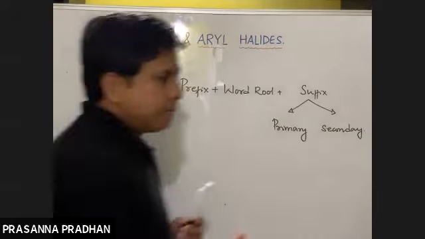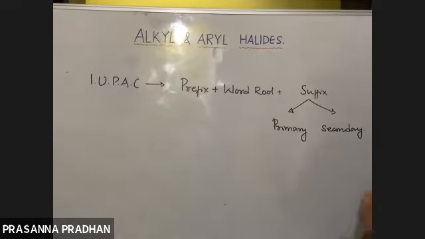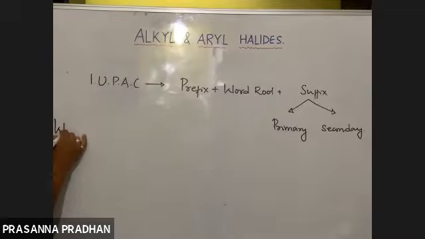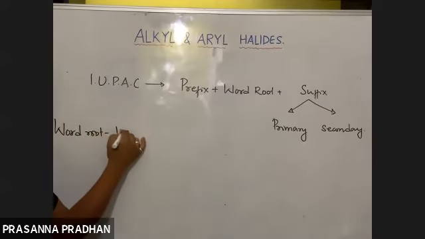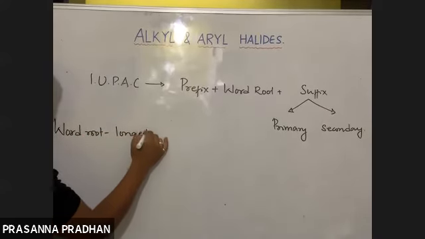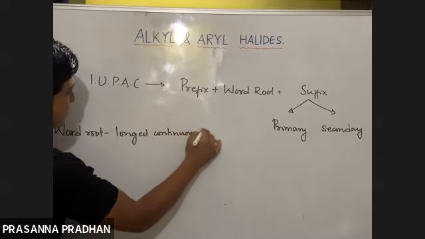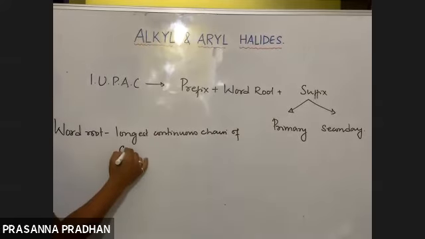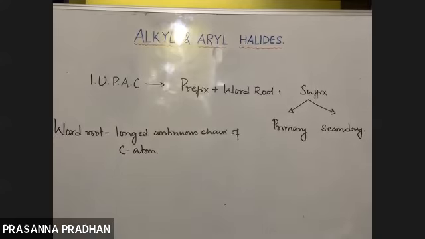So what does word root indicate? How do you derive a word root? The word root is derived from the longest continuous chain of carbon atoms. If there is just one carbon atom, what will be the word root?